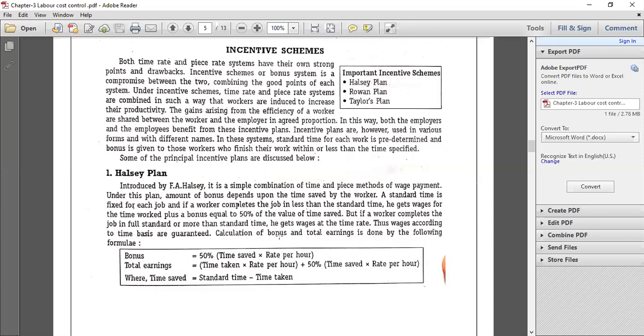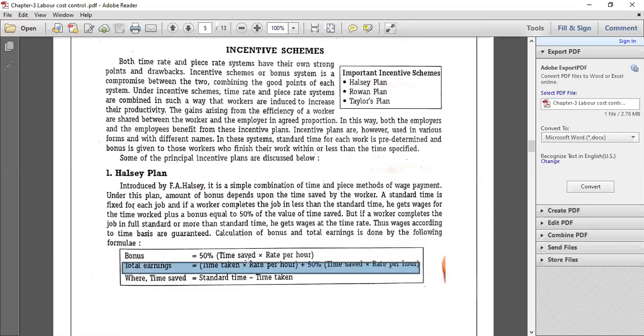Halsey. Now, please look at this table or box where they have given the formula for calculating the wages under the Halsey plan. Here the total earnings or wages of the workers will be calculated using this particular formula.